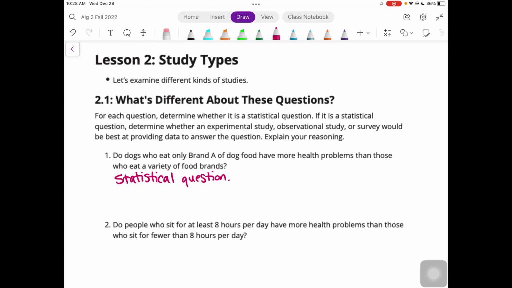So an experimental study would probably be the best one, because then you can randomly assign certain dogs to brand A and then randomly assign the other dogs to a variety, and then look at the information to gather the impact on health. You could do a survey by asking people about their dog's diet and filling out medical history. You have to recognize that you might not get reliable answers because you're asking in a survey. I think an experiment would probably be the best one, though.